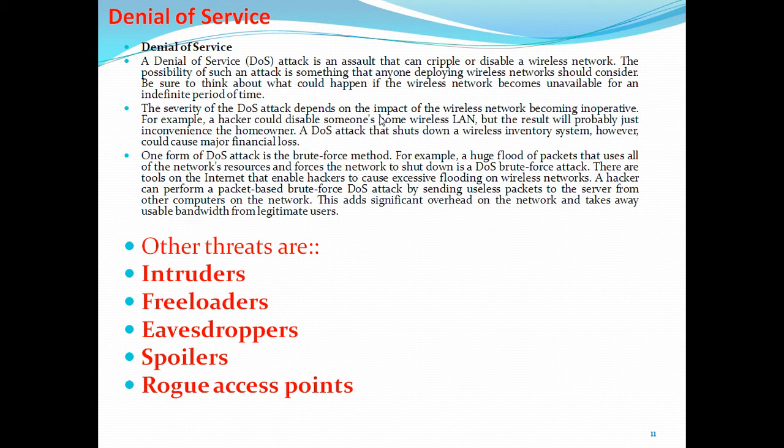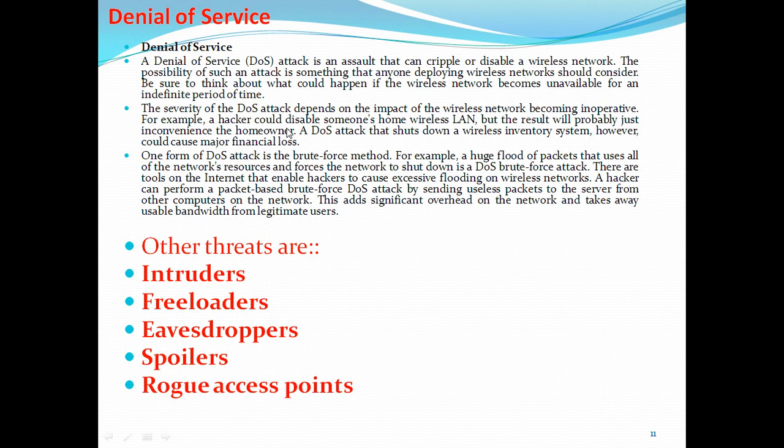They create problems for the authorized users. The attackers who assault the network disturb the services, nothing but denial of service, the disturbing of the services.